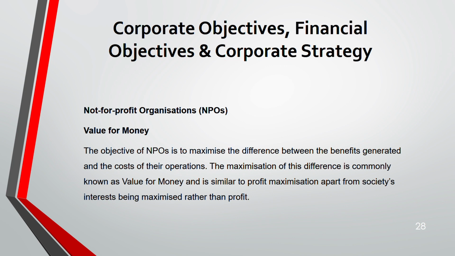Whatever operation they are handling, what is the benefit, what is the cost? They want to maximize this difference as much as they can. That is the objective. The maximization of this difference is known as value for money. The higher the benefit and the lower the cost, the wider the difference becomes, so it's good. Bigger the value for money, the better it is.